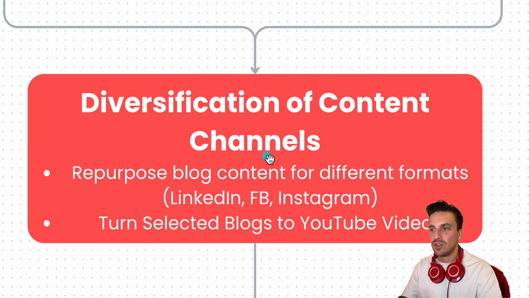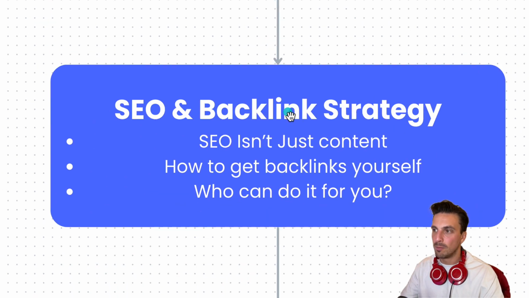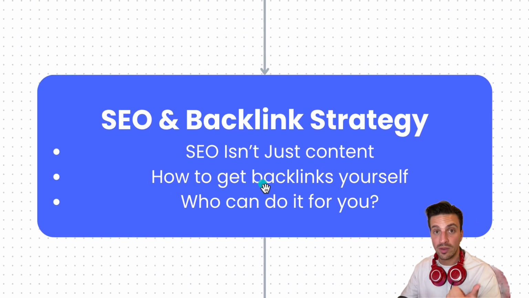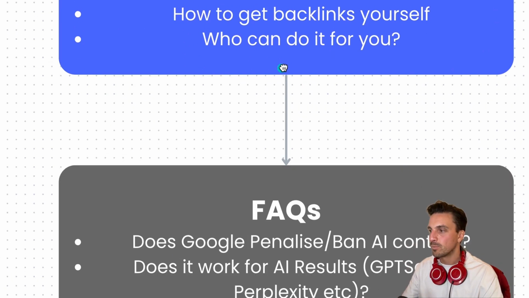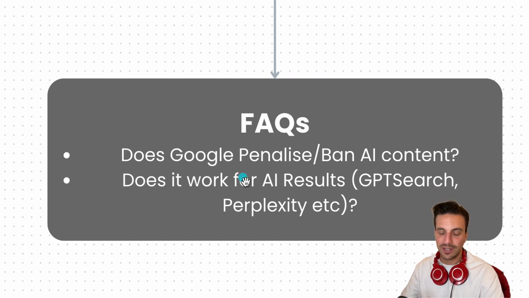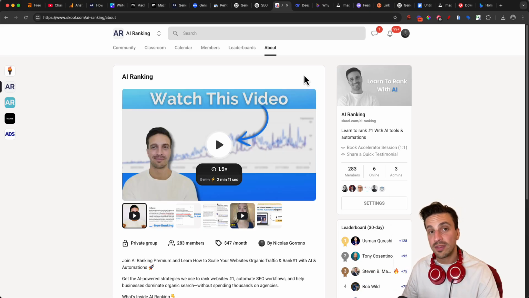Then you need to make sure that you diversify the content. I would recommend that you choose 1 or 2 blogs a week, at least a month, and repurpose that into YouTube because you saw the benefits of that. Then we touched a little bit on backlinking strategies, how you can do that with featured or how you can get the experts to do it for you. And we also answered the frequently asked questions. The main thing is to take SEO slowly, but you need to do the right things. You can use AI to optimize it, but it can go wrong if you don't add any value.